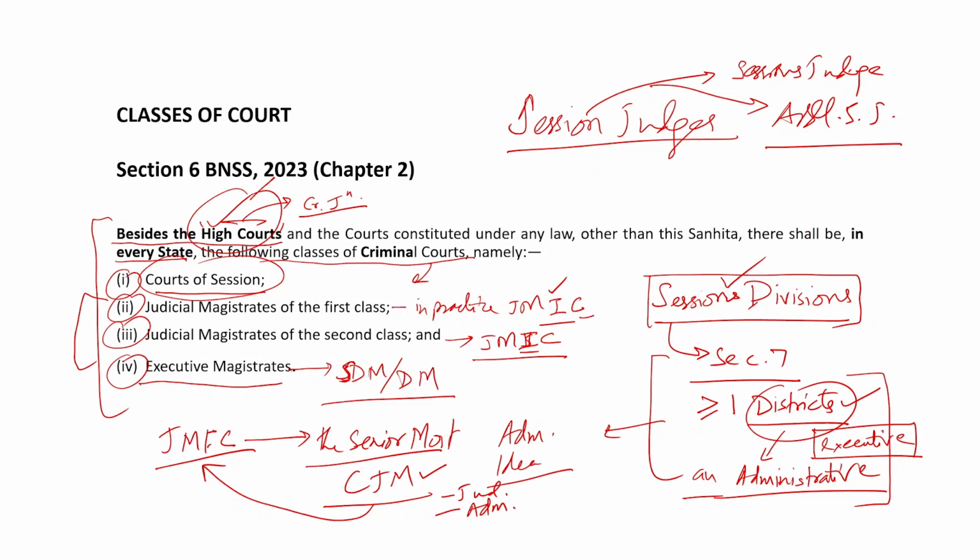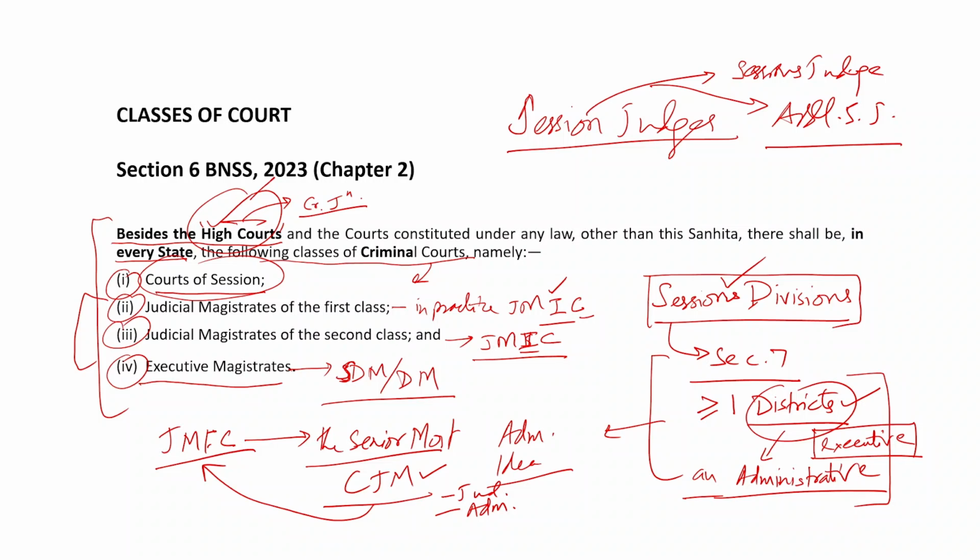Now, if you look at section 132 BNSS 2023, executive magistrate would also be issuing warrants for persons' presence before them. And also section 141 chapter 9 show us that executive magistrate may be sending people to prisons if they do not furnish the bonds for keeping peace and good behavior.